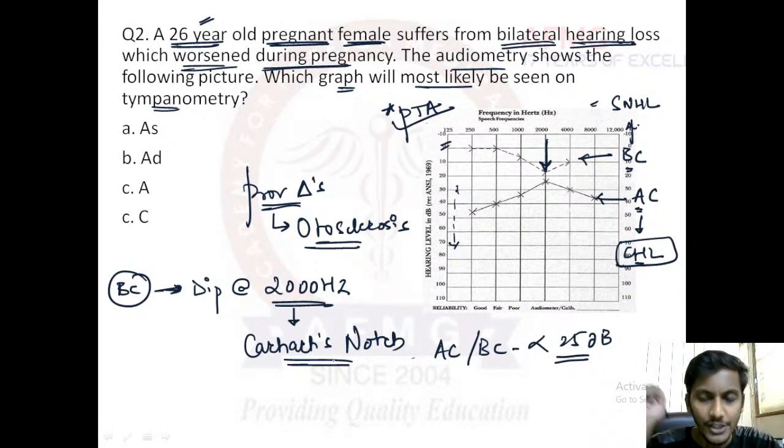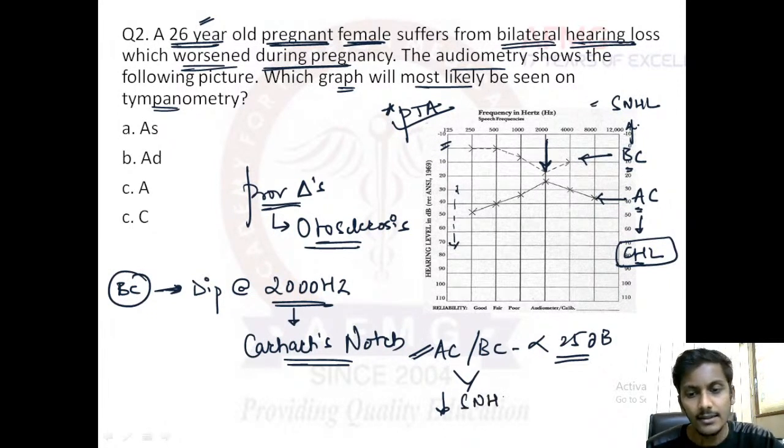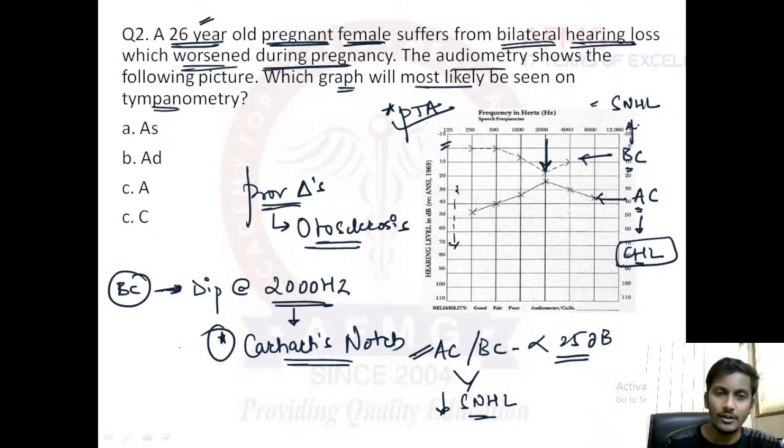So the most important things to be remembered in a pure tone audiometry: both the lines should be beneath 25 decibels, that means there is no hearing loss. If one of the lines is below 25 decibels, that suggests there is a hearing loss. If AC is below, that means there is conductive hearing loss. If AC and BC both are below 25 decibels, then it suggests there is a sensory neural hearing loss. I hope this is fine. And in otosclerosis, usually you see a 2000 hertz dip in bone conduction. This is known as the Carhart's notch, a very specific feature of otosclerosis, right?